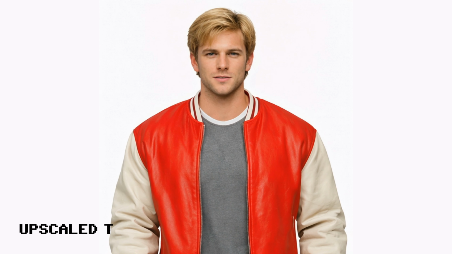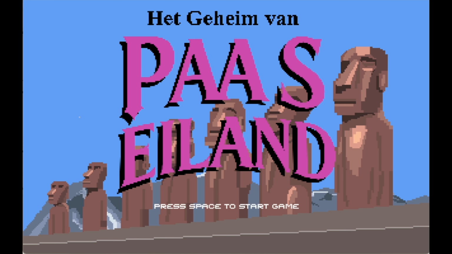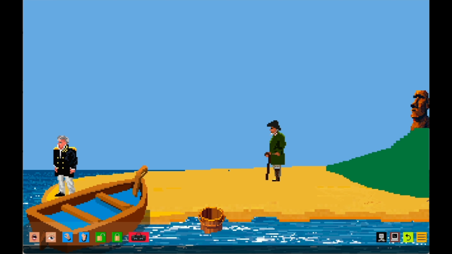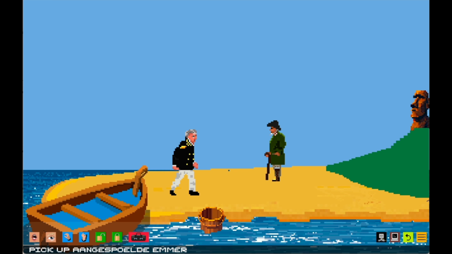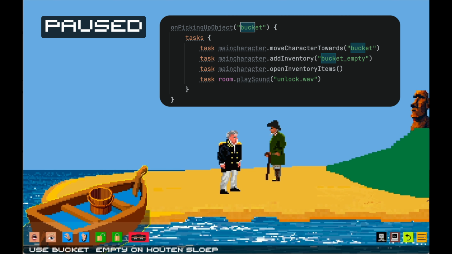I took the plugin for a spin during a 6-day game jam so I could immediately benefit from the speedup in development. I made a Dutch pixel art adventure for a game jam, and I thought Easter Island was a good pick. Basically, this event triggers 4 tasks when the bucket is picked up. And this is how it looks. Looks clean and simple, right?